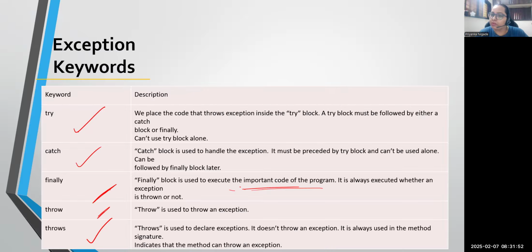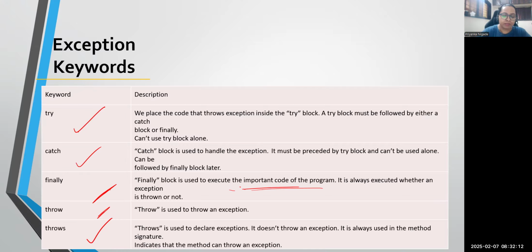Whether in your program an exception is there or not doesn't matter, but you still want to run something, you can use a finally block. But there is another rule. You can't write only a finally block. You need to write the finally block along with try only.